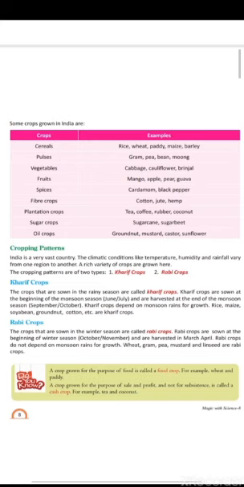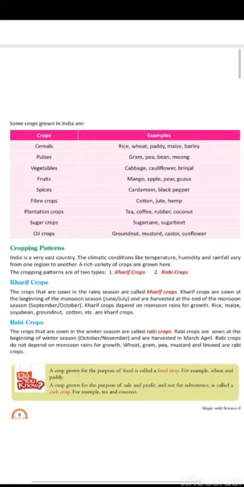Second, Rabi crops. The crops that are sown in the winter season are called Rabi crops. Rabi crops are sown at the beginning of winter season, in the months of October, November, and are harvested in March, April.